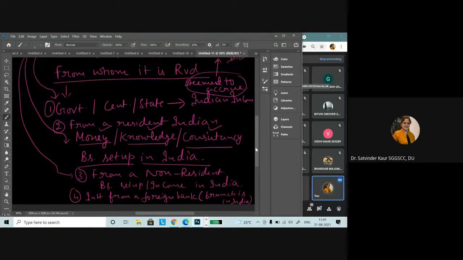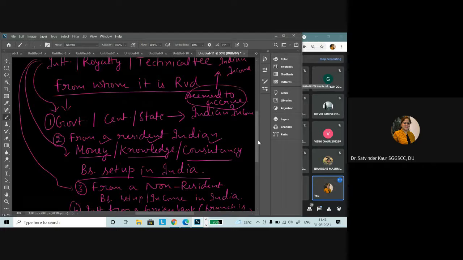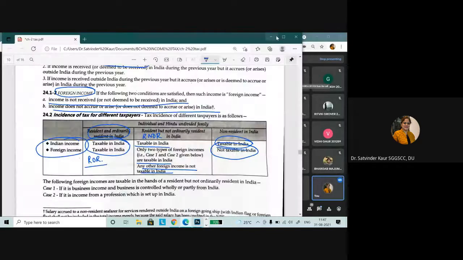So this you have to remember. Then after that, I think this deemed to accrue or arise in India concept is over. After this, we can discuss the remaining types of income and how we calculate the practicals out of this, that we can discuss later on.